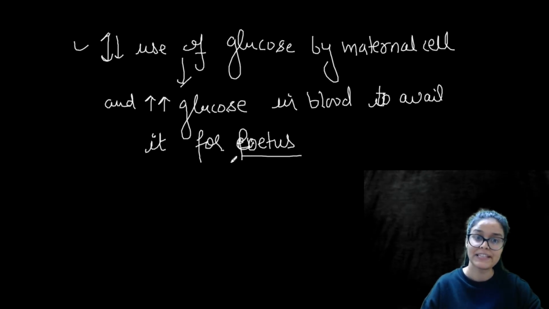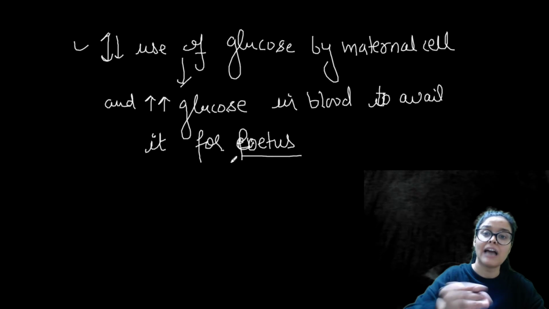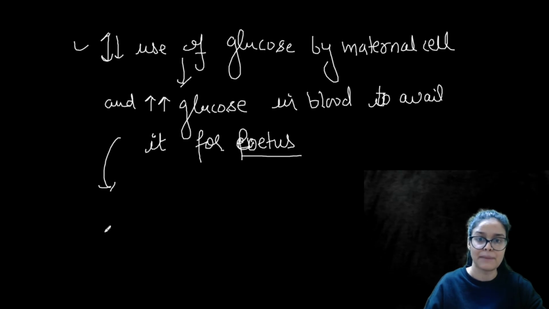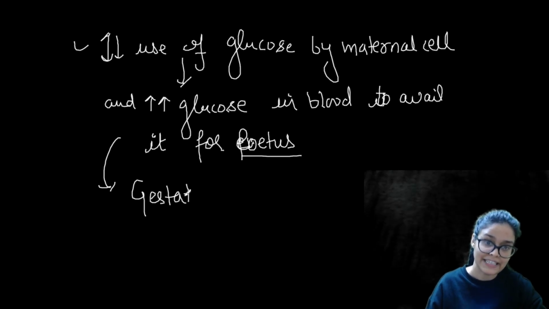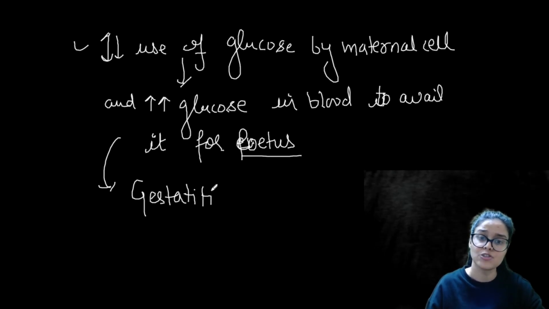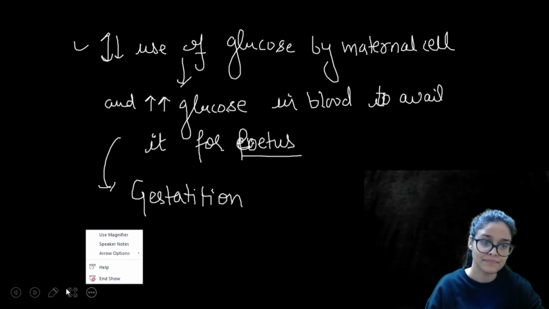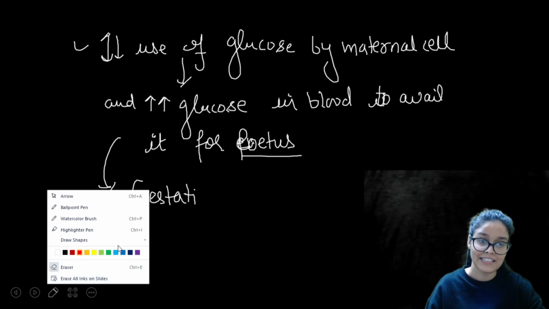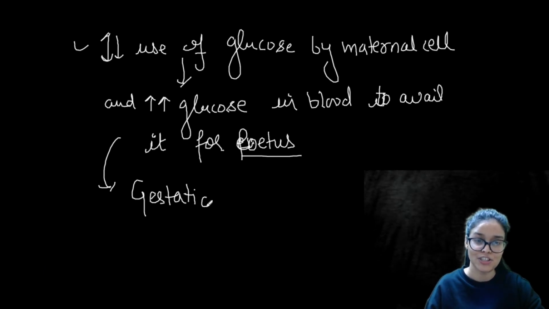And obviously glucose level is a little bit higher in the blood during pregnancy. This type of temporary increase of glucose during pregnancy is known as gestational diabetes, right? Gestational means during the gestation period.